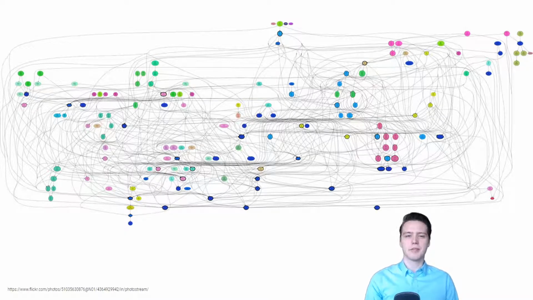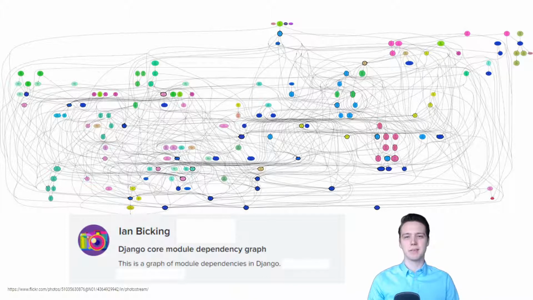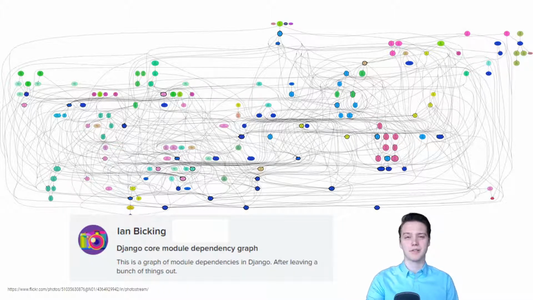Let's start off with an example and a question. What are we looking at here? This graph was made by Ian Bicking, and it represents the module dependency graph of a project called Django Core. Django is a Python-based web framework that is quite widely used, and as you can see, this module dependency structure is already quite complicated. And it's after leaving a bunch of things out.